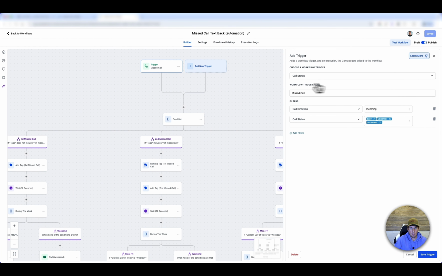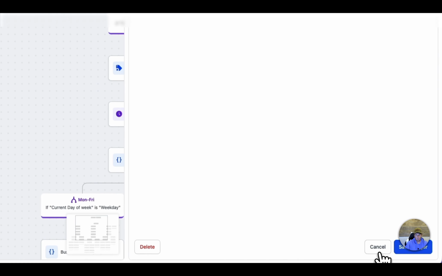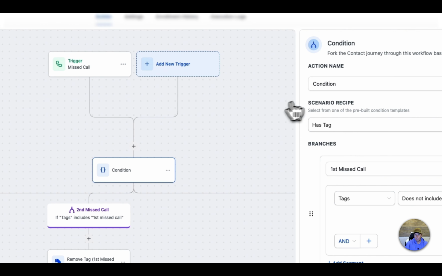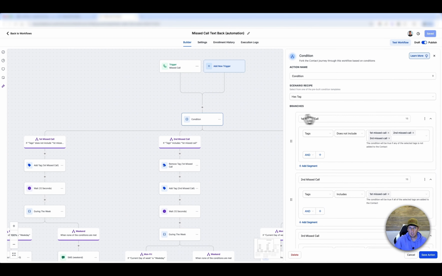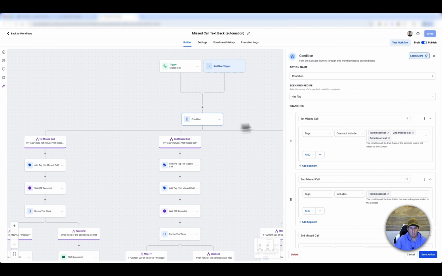Where we're going to use this now is we click a trigger: call status, missed call, call direction incoming, and then in the filter we put a status of busy, voicemail, or no answer, and save that. Then we started with a condition, an if else statement. It checks for a tag, so that's where we use the tags we created, the first, second, and third missed call.